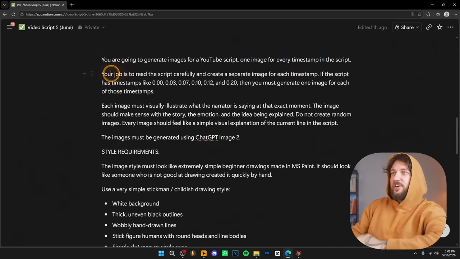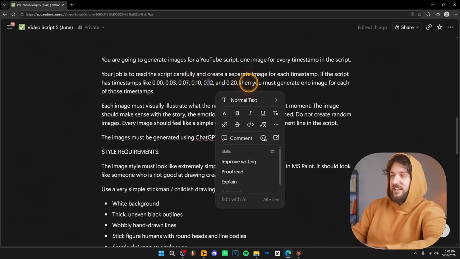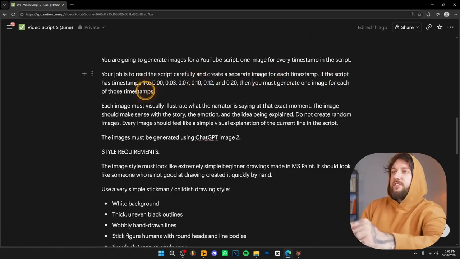Over here it says your job is to read the script carefully and create a separate image for each timestamp. If the script has timestamps like 0 seconds, 3 seconds, 7 seconds, 10 seconds, 12 seconds, 20 seconds, then you must generate 1 image for each of those timestamps.